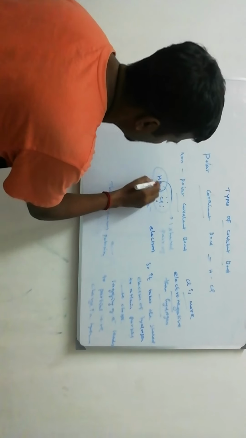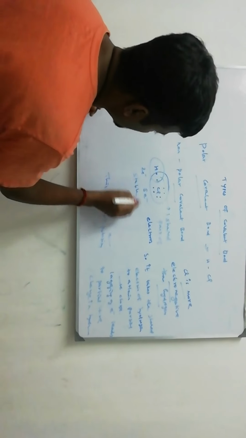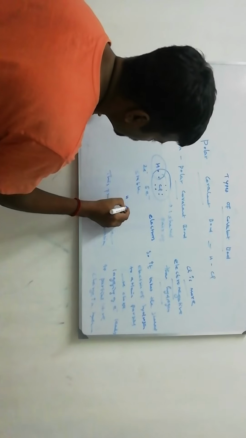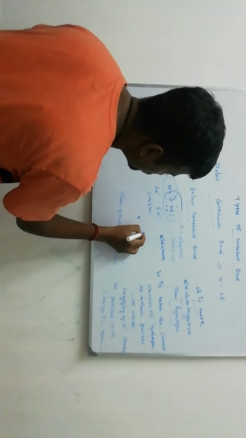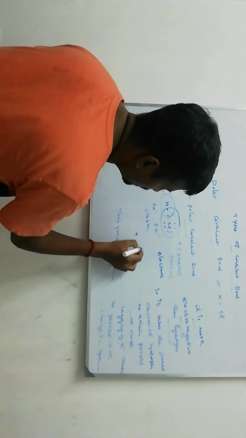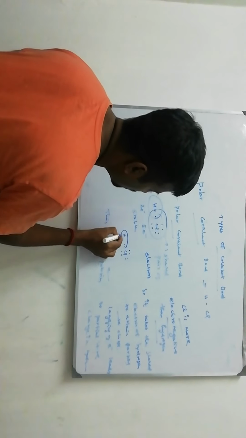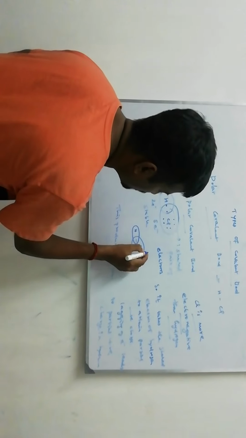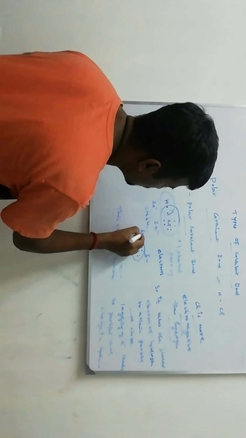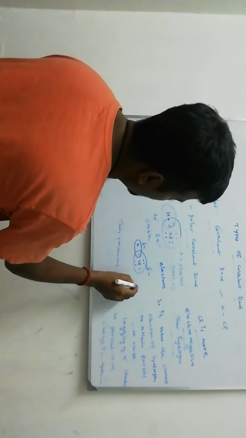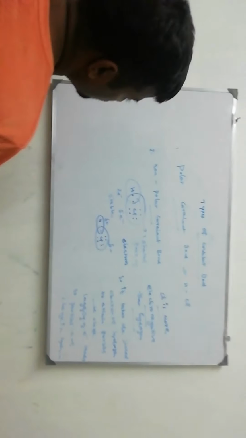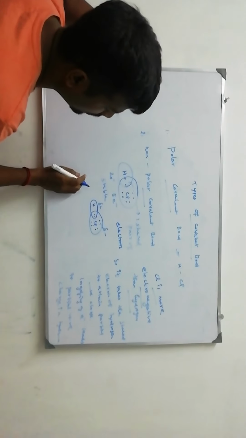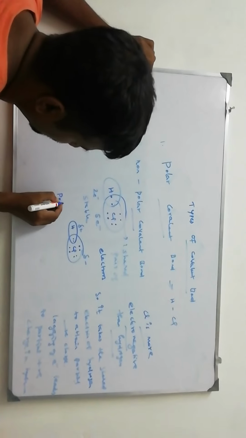After the reaction, the electrons are moved nearer to chlorine because of its higher electronegativity, delta minus, delta plus. Because of the higher electronegativity of the chlorine atom, this produces the polarity, and this is called polar covalent bond.